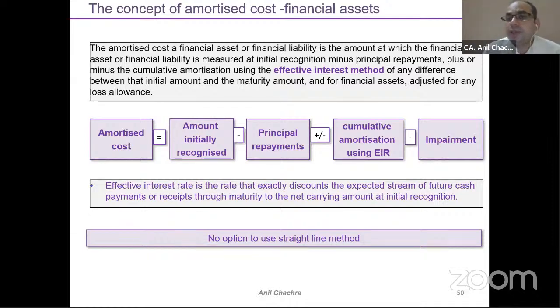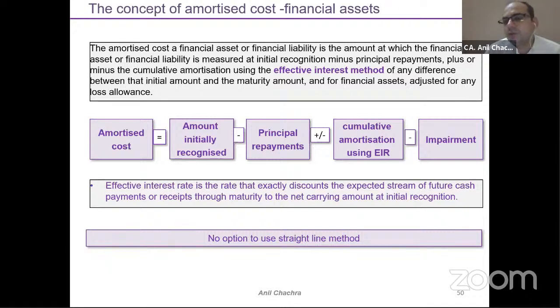So the EIR rate should be the rate that will reduce your principal amount to zero over 5 years after taking this transaction cost into account. And if you have any impairment, then you will need to reduce for it. That is called the amortization method. So the amount initially recognized plus or minus the principal repayments you will get from the schedule from the bank, and the cumulative amortization using EIR that we need to calculate. You can easily calculate it in Excel by applying the EIR formula. If there's an impairment, you may need to adjust it in your amortization method.